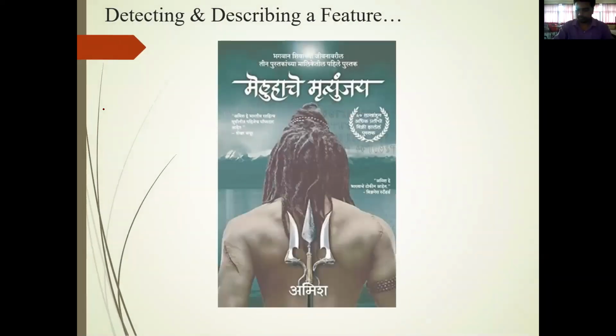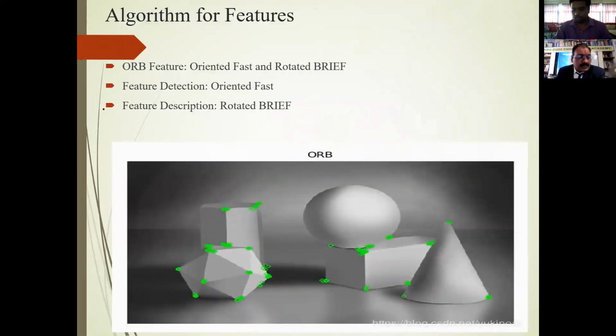So what is the ORB library? I've told you this already. ORB is an open source, free library. We will be using this library, and it works faster. It works great with respect to other libraries as well. ORB stands for oriented FAST, rotated BRIEF.